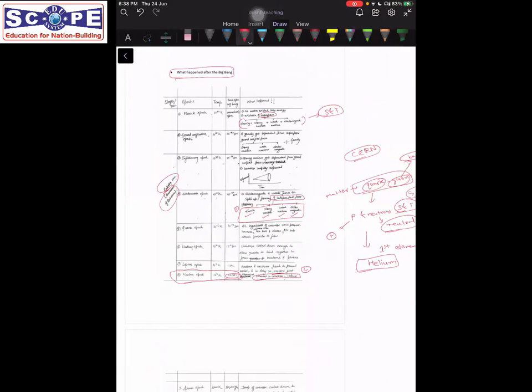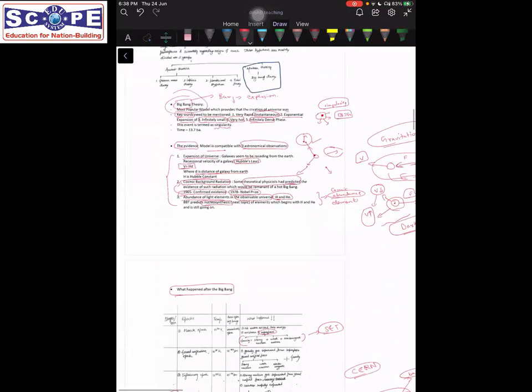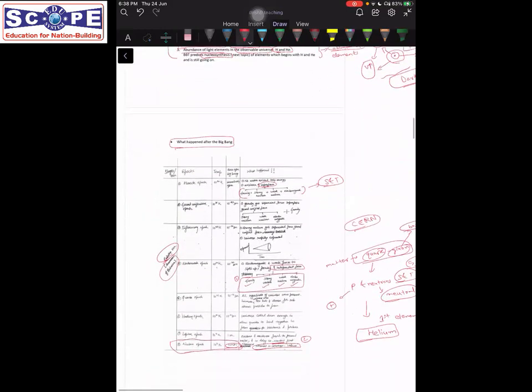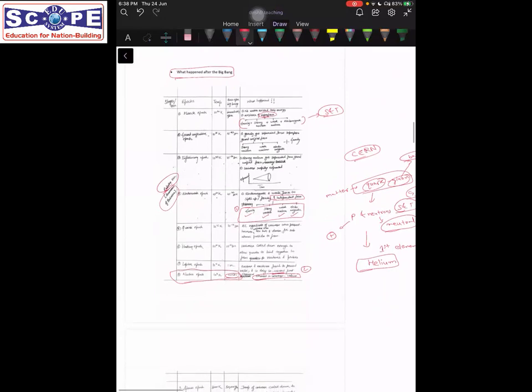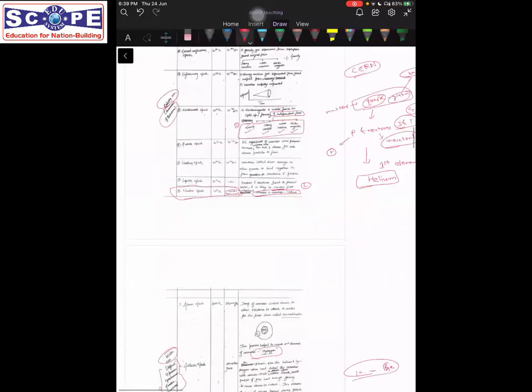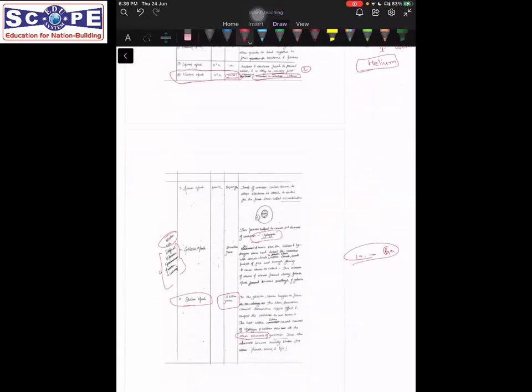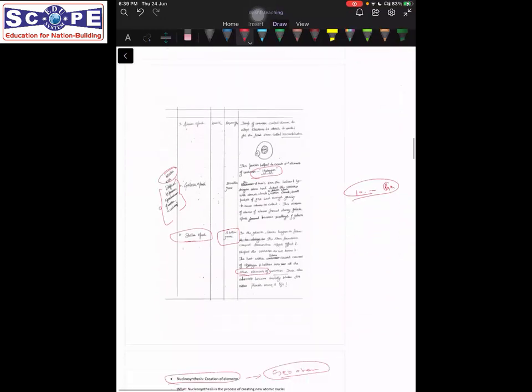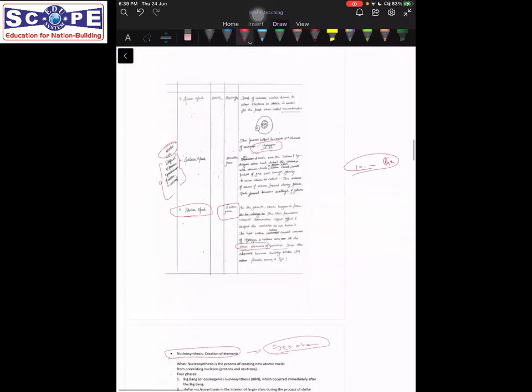Thank you. See, we need not go into very much detail of what these superforces are and what the grand unification theory is. That is part of physics, and in our case, we just need to have a basic understanding, so that if a question is asked on Big Bang theory, we are able to at least mention these terms with a little bit of understanding, so that our answer will gain that particular edge over those of other candidates. Okay, so this is what happened after the Big Bang.